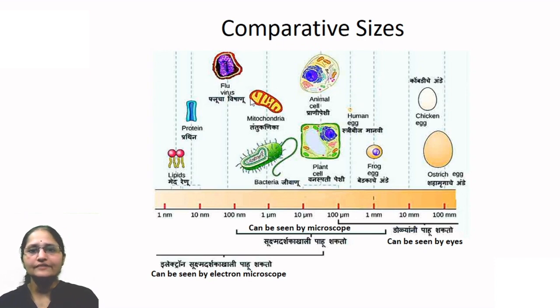Further going to the left side, here you can see the mitochondria, and here you can see the bacteria. Bacteria, that means the prokaryotic cell. As I already told you, the prokaryotic cell is smaller in size than the eukaryotic cell. So the size of cell organelles like mitochondria, or of a prokaryotic cell, is around 1 micron.